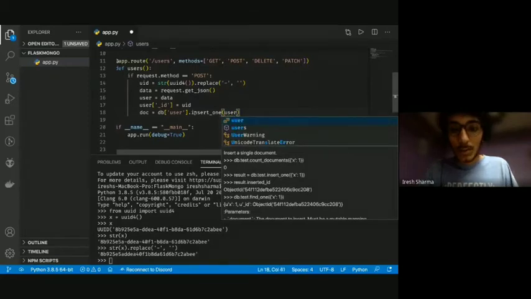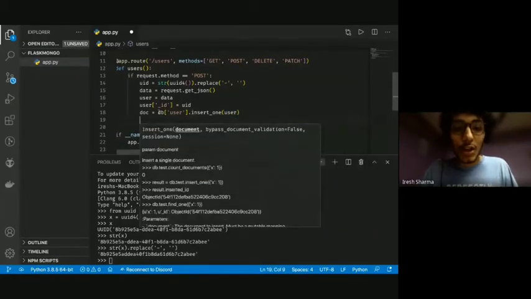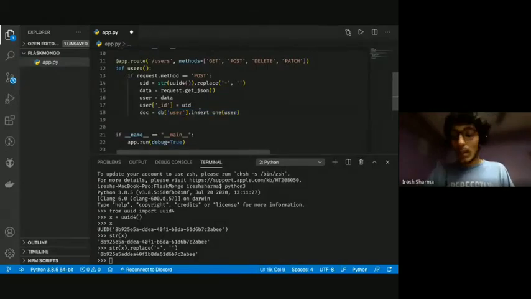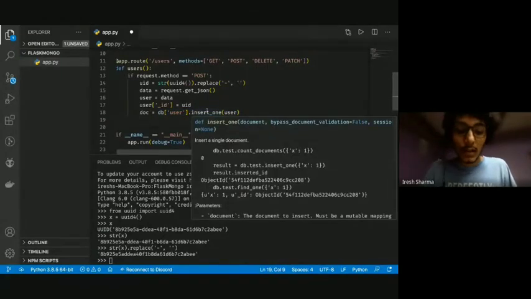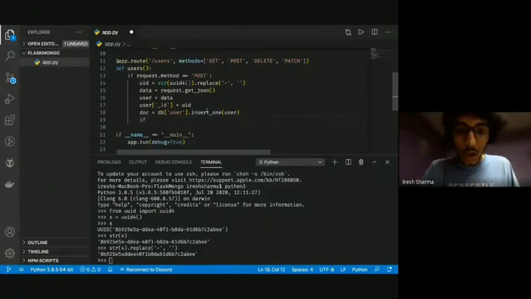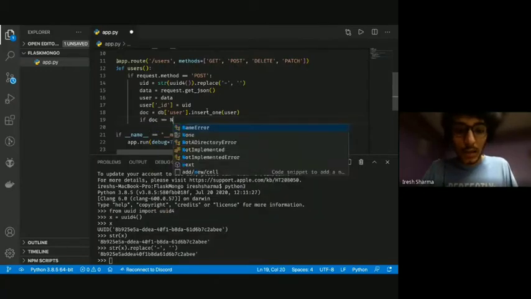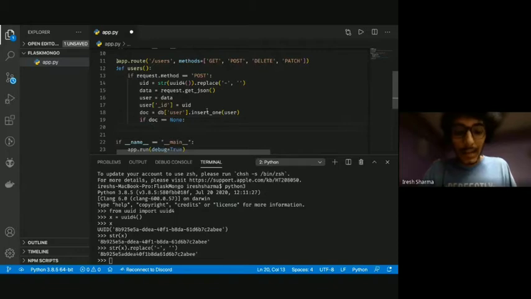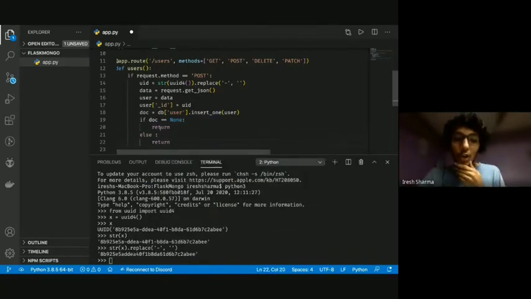So I'm just going to set user. Now this function will return us something. If we were able to create a user, it will return us the whole user object. Else, it will return us none. So we're going to do a check. If doc is equal to none, then we return something, and else we return something else. This return statement at line number 20 is going to work when our data was not able to be inserted into our current collection.